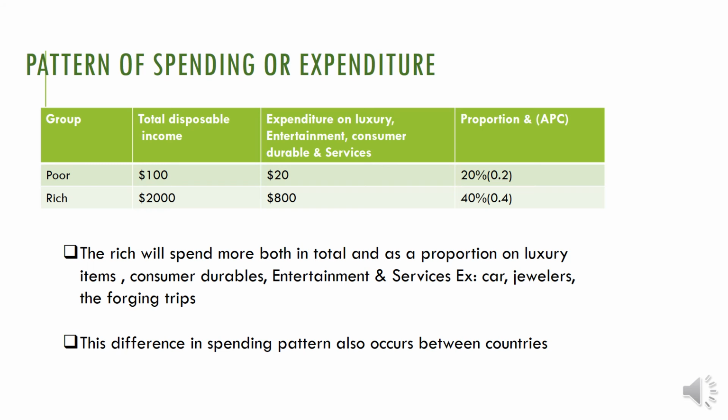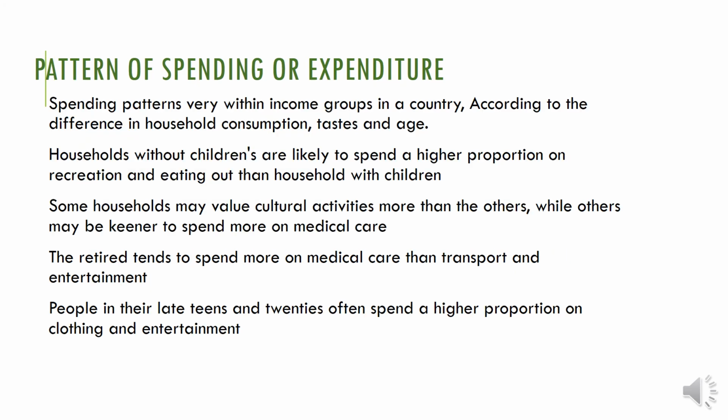Actually, countries also we can divide like rich countries and poor countries, like underdeveloped and developed countries. So underdeveloped countries try to spend more on food, clothing, basic necessities, and developed countries will try to spend more on sophisticated technologies like a laptop, MacBook, that kind of stuff. Clear? So that's what we are saying, luxury items. Then the pattern of spending and expenditure will be different in different groups, even income groups.